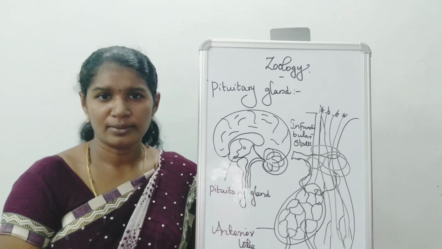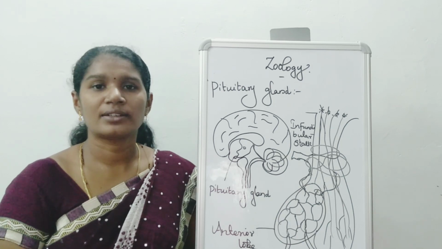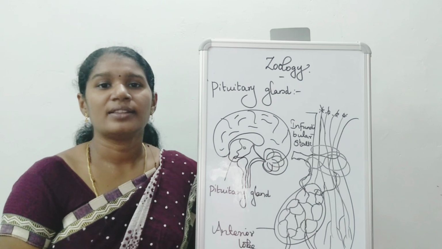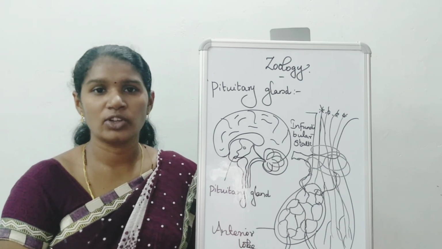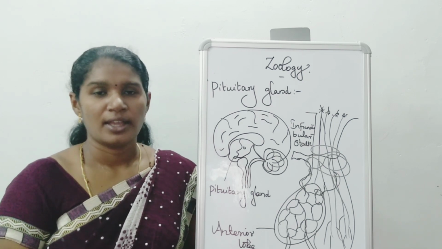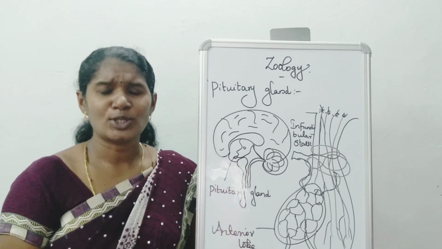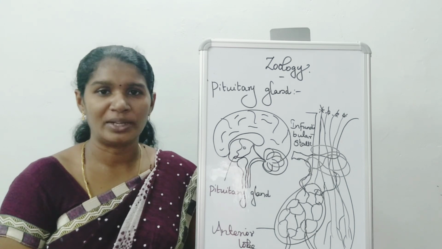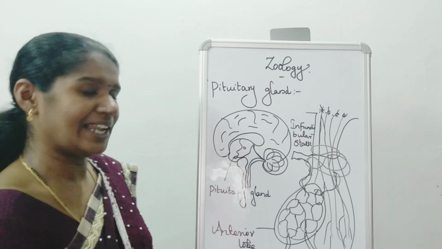In our brain, the pituitary gland and pineal gland are present, and in the neck, the thyroid and parathyroid glands are present. In the abdominal region, the pancreas, adrenal and gonads like testes and ovaries are present, and above the heart, the thymus gland is present. So different kinds of endocrine glands are present in the human body. Now I am going to explain the pituitary gland.